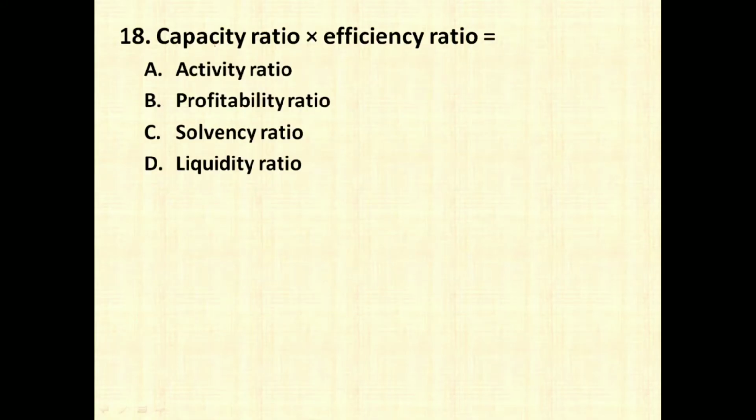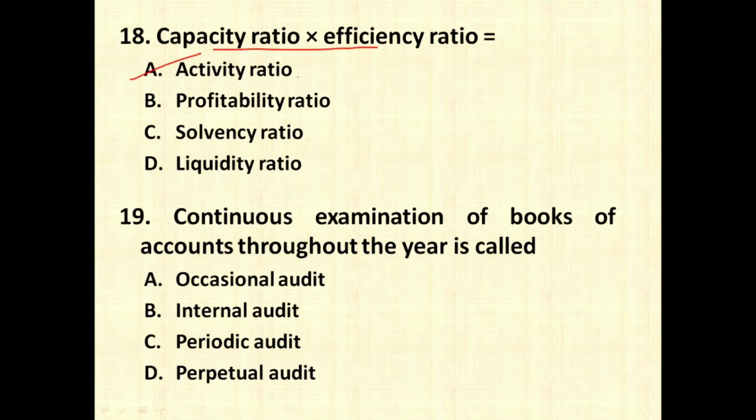The next one is a very simple question. Capacity ratio into efficiency ratio is going to give you activity ratio. Continuous examination of books of account throughout the year is called as. Now many people have confusion about internal audit and perpetual audit, but the right answer as per me is going to be option number B, internal audit, wherein we are going to look after the books of account throughout the year. That is, continuously we are going to maintain or audit the books of account. And periodic audit is nothing but if auditing is done at the end of a particular period, then we can call it a periodic audit.